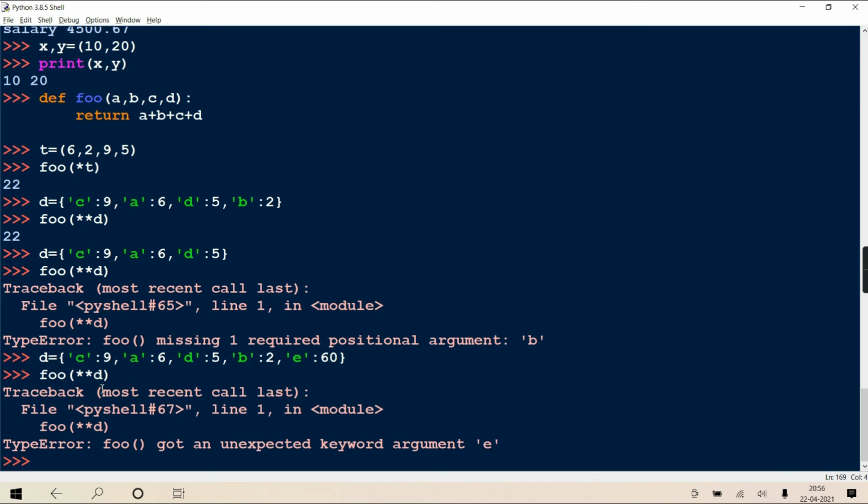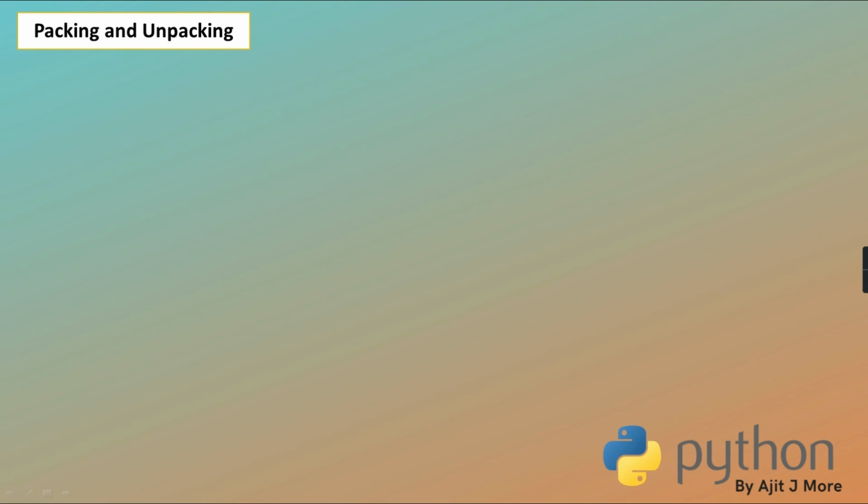Here why unpacking is happening is clear to you, because at the time of call you are passing one dictionary or one tuple, and the values of that tuple are getting copied in your arguments. The arguments are not variable length, they are fixed. But while passing, you are passing a single tuple. So that tuple is getting unpacked in your arguments. The tuple's first value comes in A, second value in B, third in C, fourth in D, that way. Same way for dictionary also. Okay, hope it is clear.